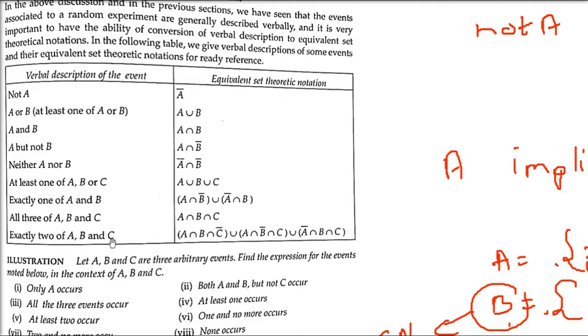Exactly 2 of A, B and C. So this is A intersection B intersection C complement, union A intersection B complement intersection C, and then union of A negation intersection B intersection C. Exactly 2 of A, B, C. Okay.